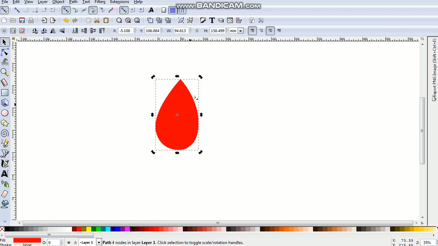Once the drop structure is created, we will now adjust the shape of it.